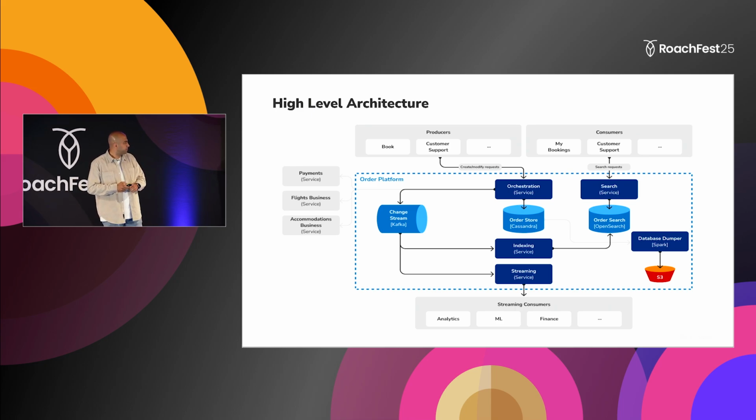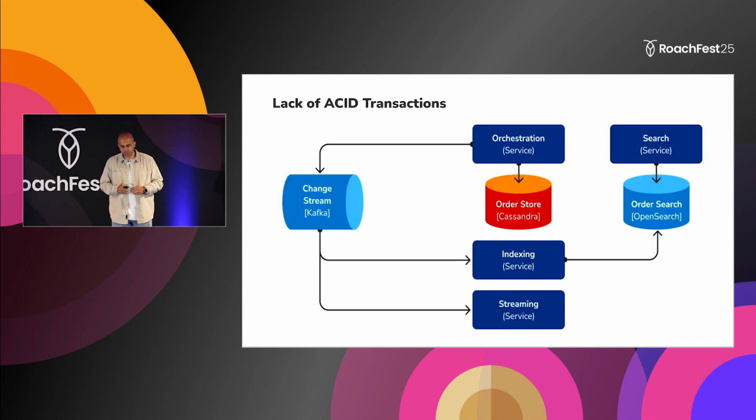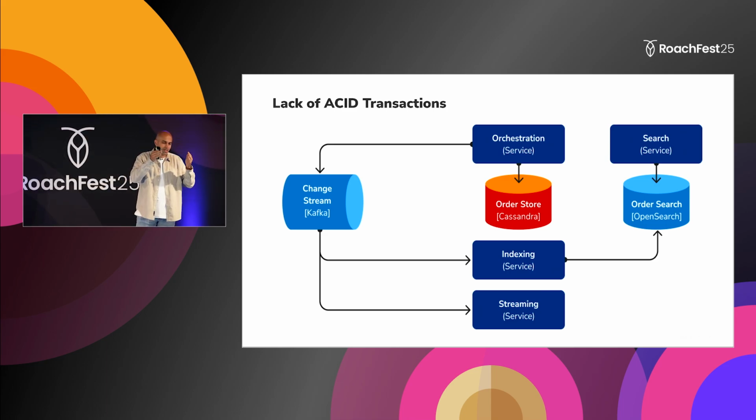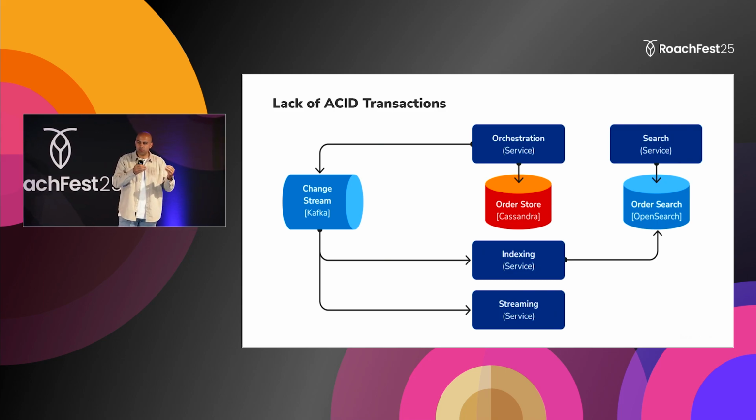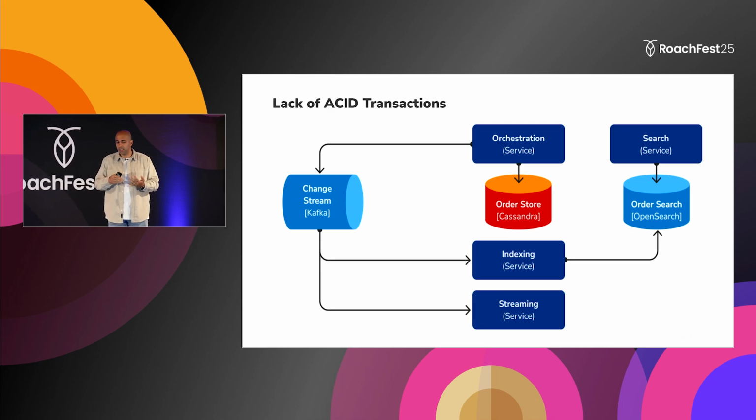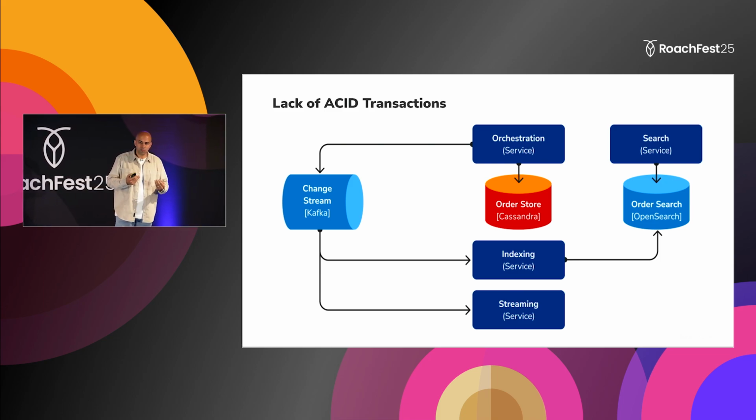So given that setup, what kind of problems did we start realizing here? First of all is the lack of ACID transactions. Cassandra doesn't provide the level of atomicity and isolation defined by the ACID specs. It trades off atomicity and isolation for high performance writes and for high availability. However, we started realizing that this is lacking in our application, and therefore, in order to overcome these problems, we started relying on other features in Cassandra.